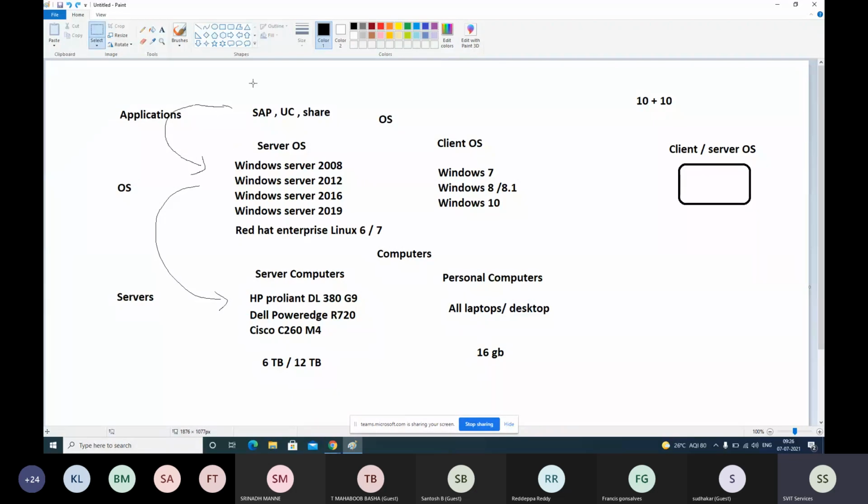Using this, like our system or mobile, the request will be triggered from the server. Exactly. So let's say it is a web application. All our mobile applications will work via the internet.